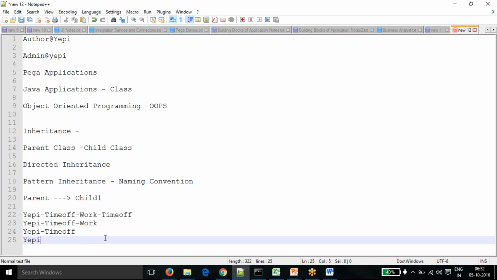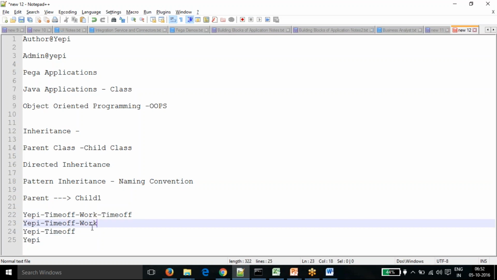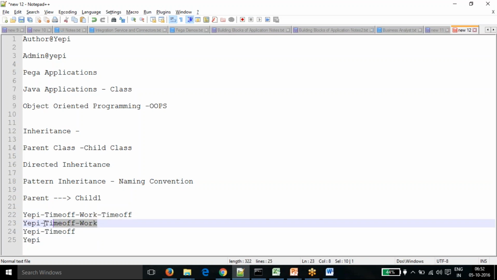We have given this the name, and it follows both direct inheritance and pattern inheritance. In pattern inheritance, it follows the dash or hyphen symbol. If you remove the hyphen, it maps to a different class.